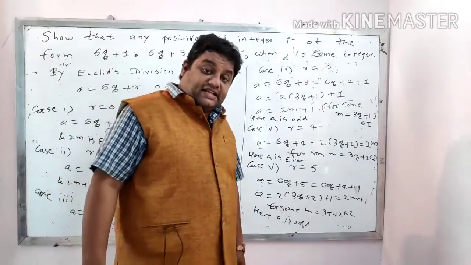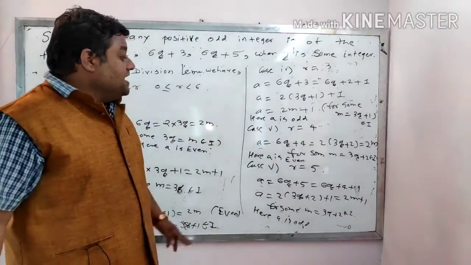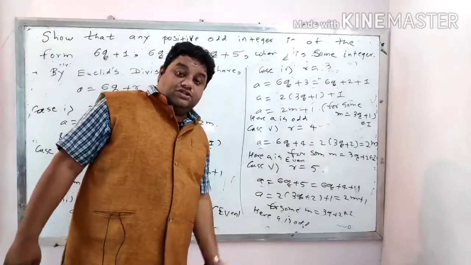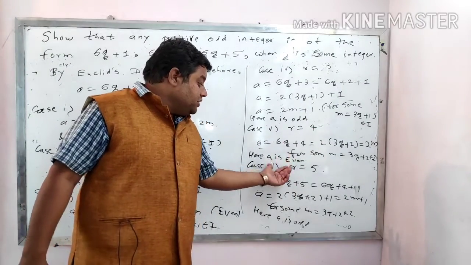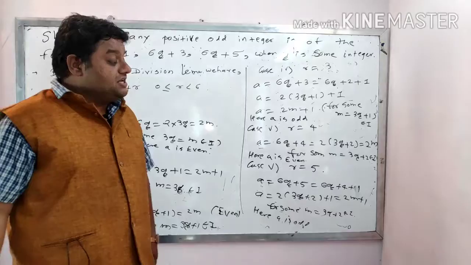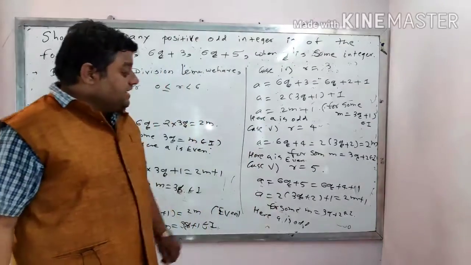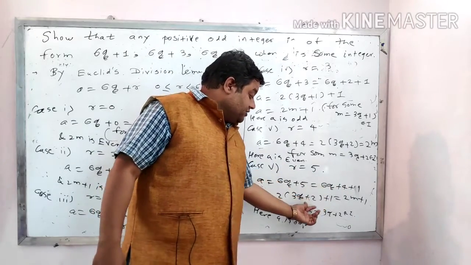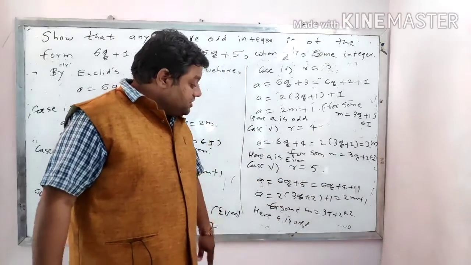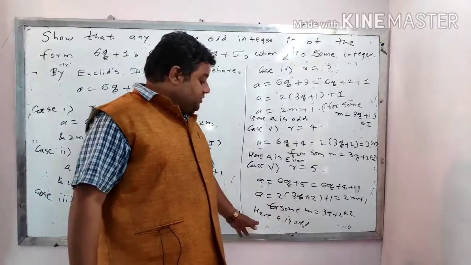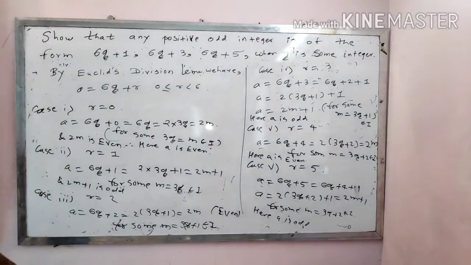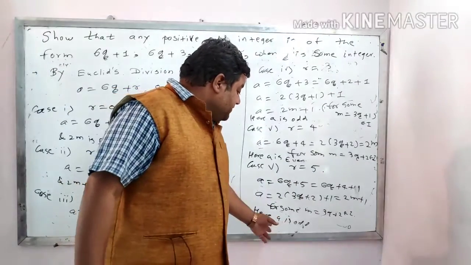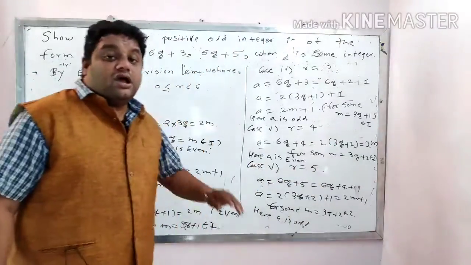Now the next case, r equal to 4, fifth case, a equal to 6q plus 4. Now 2 is common, 3q plus 2. So this 3q plus 2 can be referred to as m. So a equal to 2m in this case, so it is even. And the next case, r equal to 5. 5 can be split as 4 plus 1, 2 in bracket 3q plus 2 and plus 1 outside, 2m plus 1. So for some m equal to 3q plus 2, it is odd. So a is equal to 2m plus 1, this is odd.